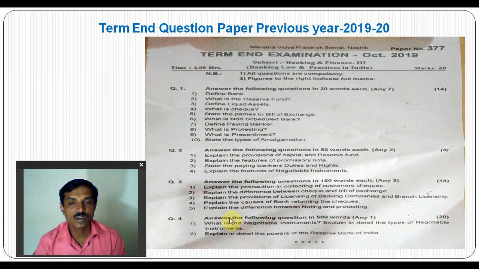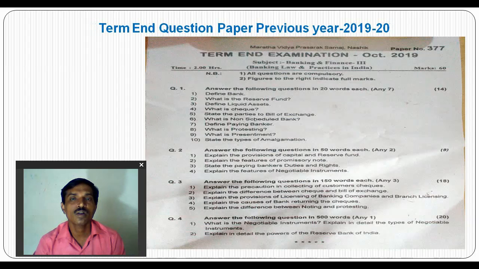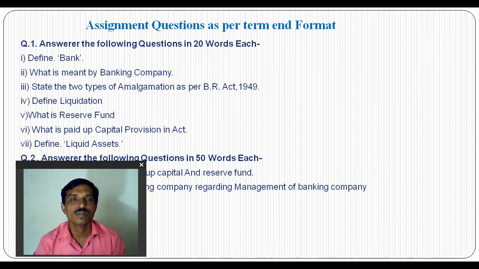The last question: answer the following question in 500 words. Explain in detail the powers of the RBI, Reserve Bank of India, which we explained in our earlier lectures. So these are the questions that will be asked on topic 1 as per the term end pattern. We are also looking at some questions on topic 1 as per our 2013 pattern, but looking into the 2019.